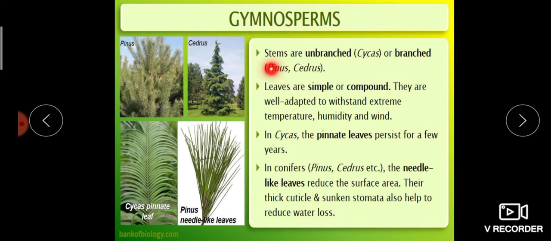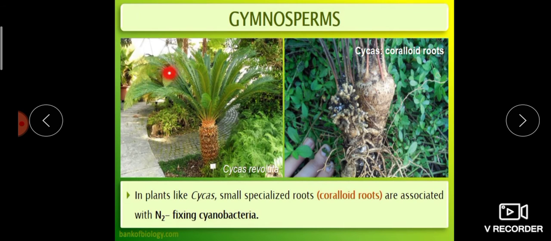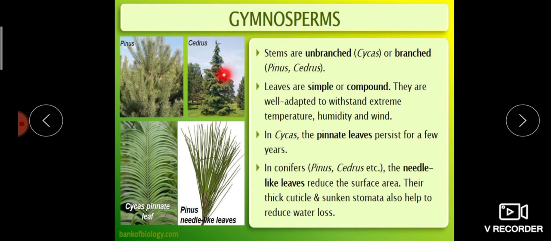Then the stem. Stems of gymnosperms are of two types: unbranched or branched. Cycas is an example of an unbranched gymnosperm, whereas Pinus and Cedrus are examples of branched gymnosperms. So stems can be unbranched, as in Cycas, or branched, as in Pinus or Cedrus.